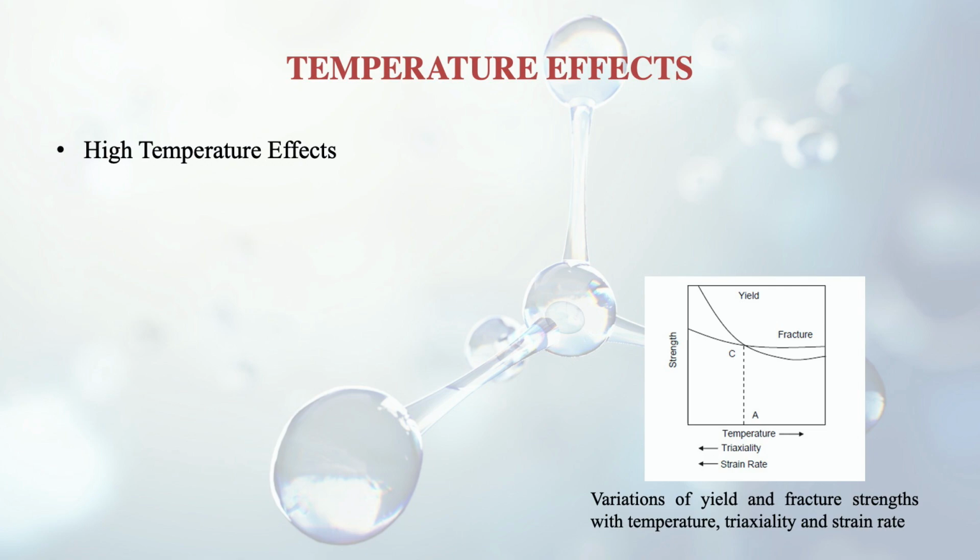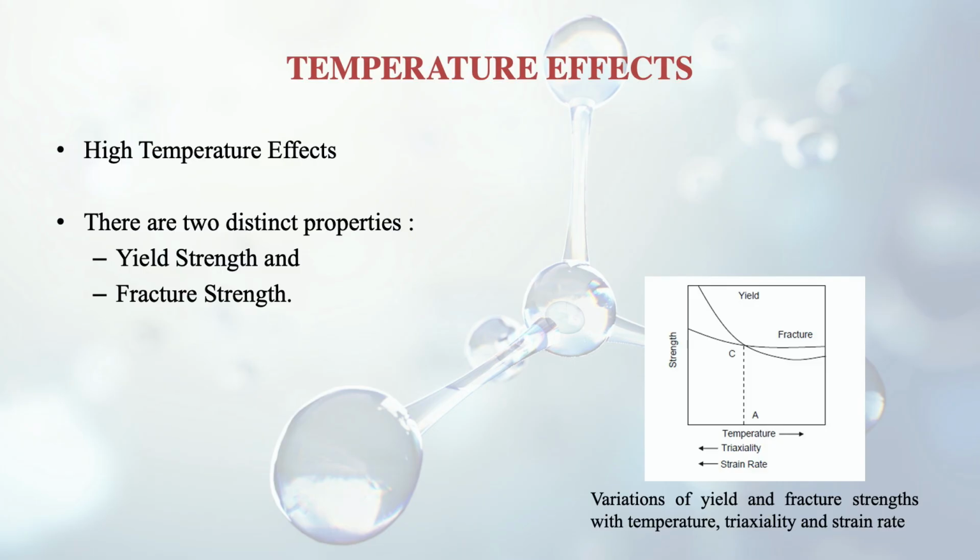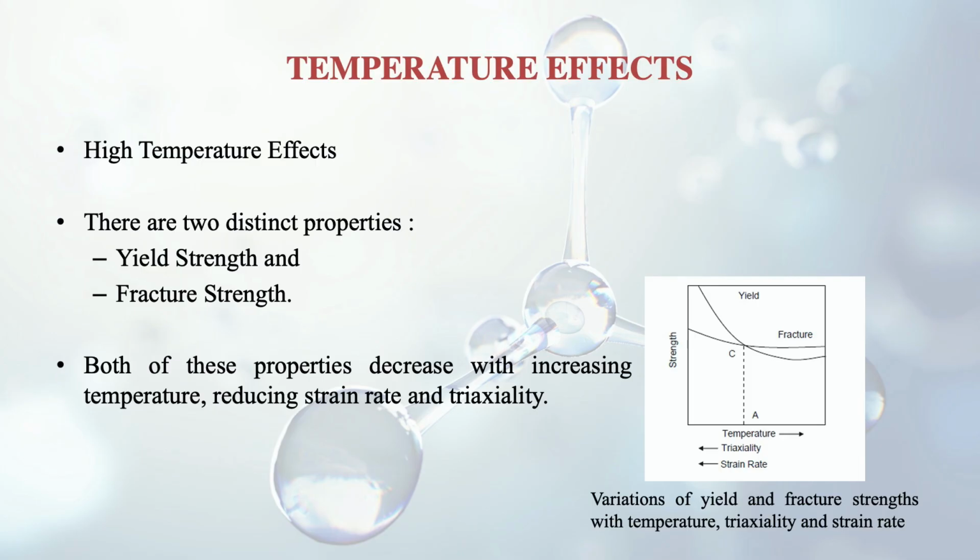So after discussing the low temperature effects, let's discuss the high temperature effects. High temperature also has quite a lot of effect on steel material. There are two distinct properties in this case, yield strength and the fracture strength, like we have seen in the stress strain diagram also. Both of these properties decrease with increasing temperature, reducing strain rate and triaxiality. So if we increase the temperature, the yield strength also decreases and the fracture strength also decreases.